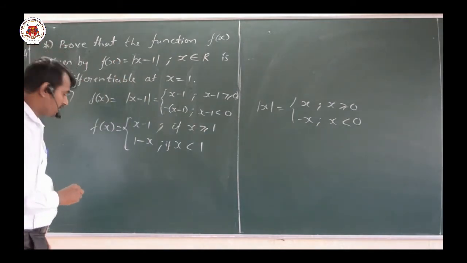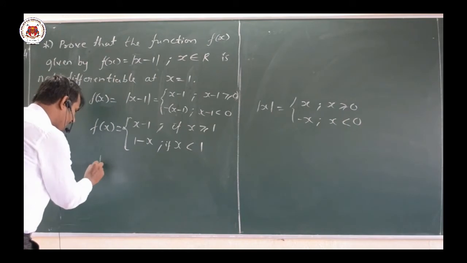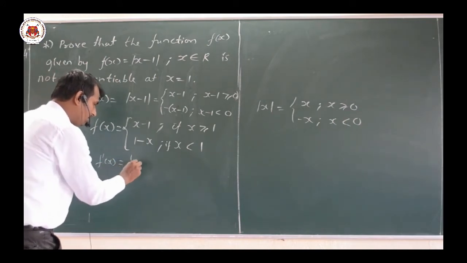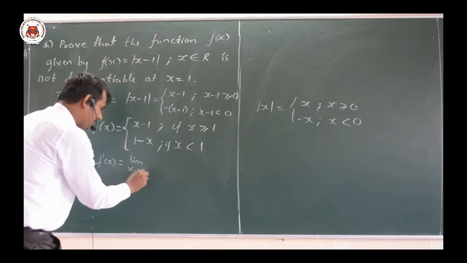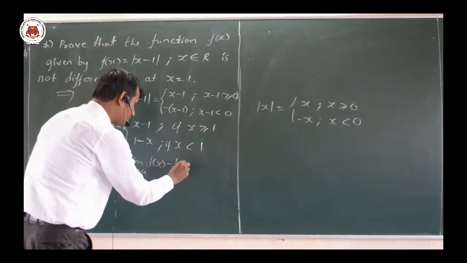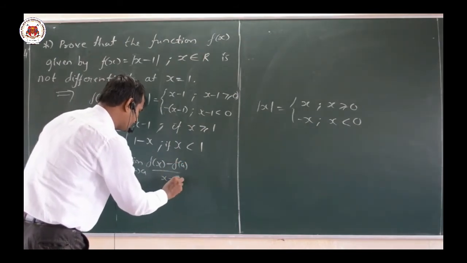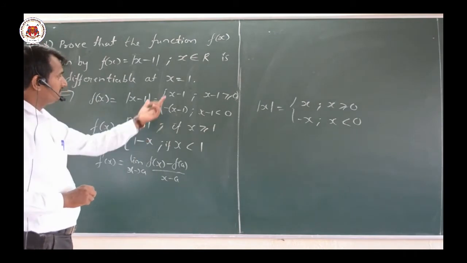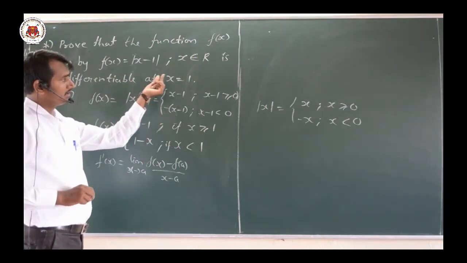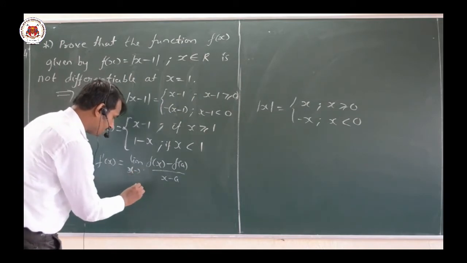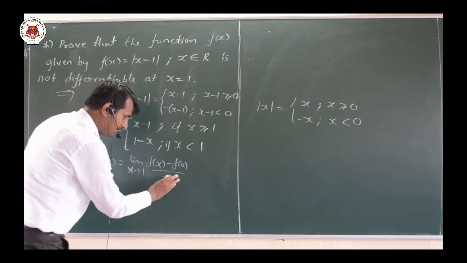Differentiability means, what is the definition here? f dash of a equal to limit as x tends to a of f of x minus f of a divided by x minus a. Now at x equal to 1, I will take it as limit as x tends to 1 of f of x minus f of 1 divided by x minus 1.